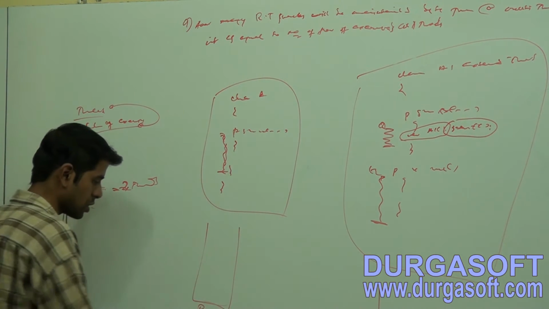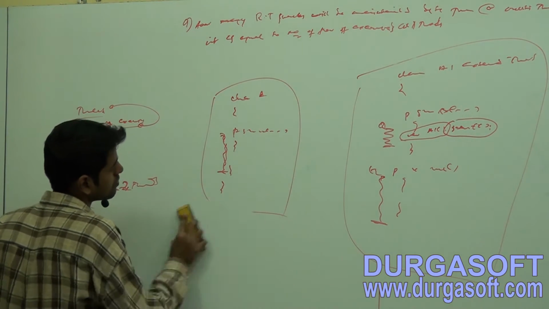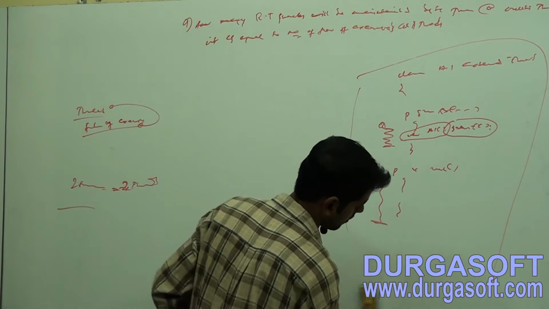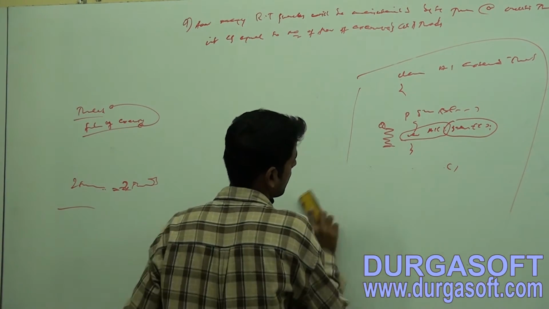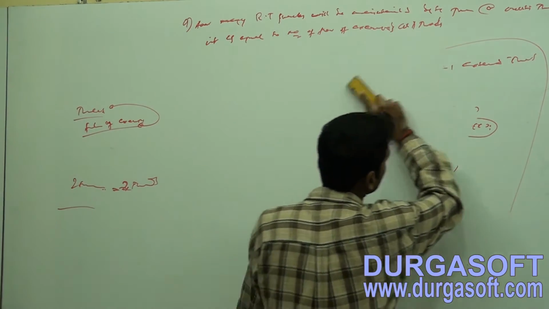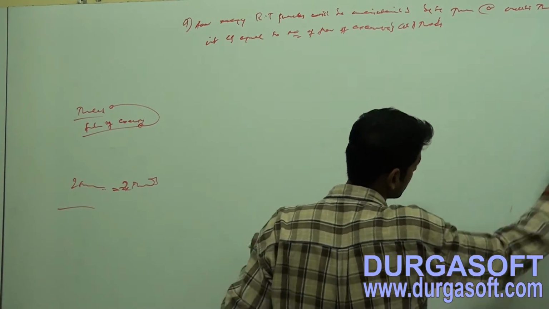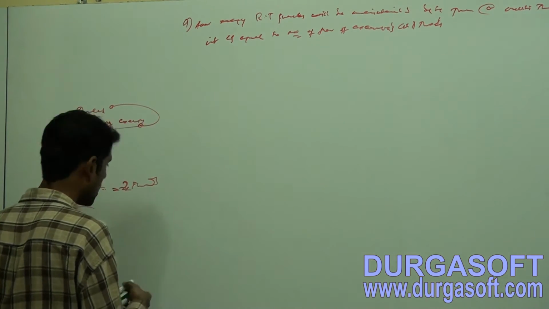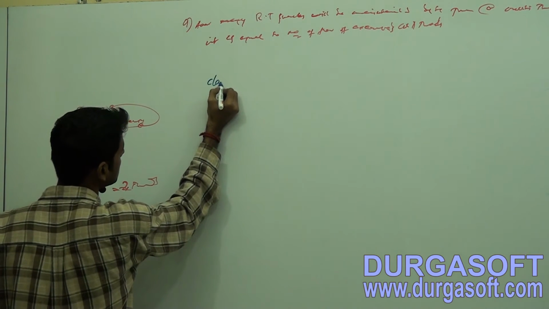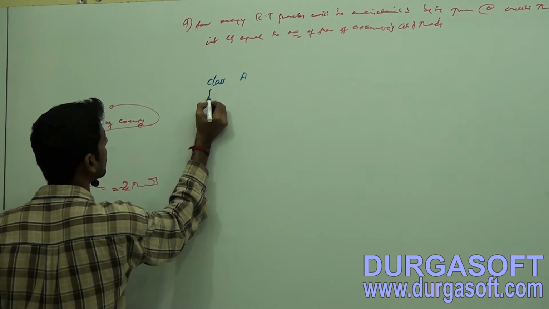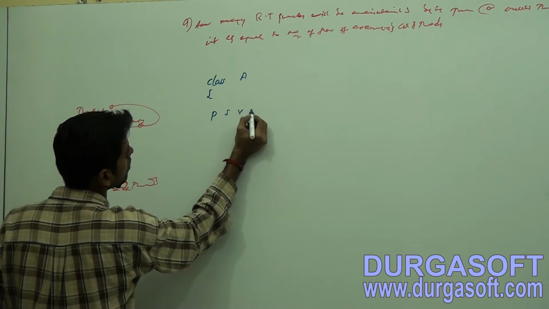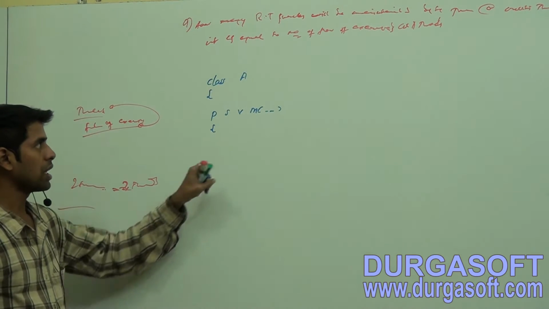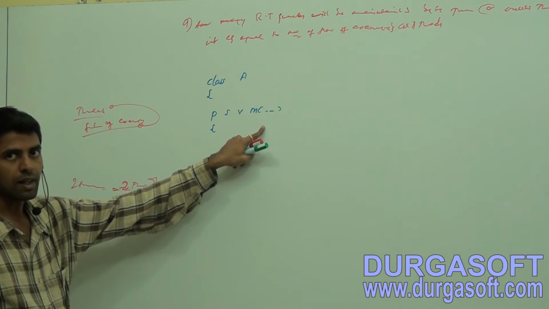Simple thing, observe. Let me take one small piece of code, class A. Take one public static void main(String[] args) method.